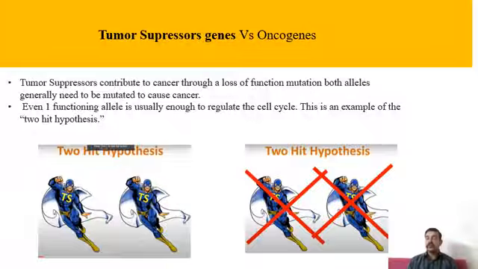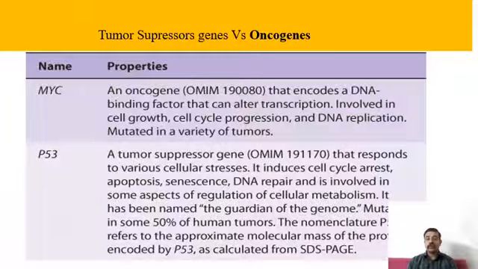So oncogenes are those which work with gain of function. A proto-oncogene undergoes some kind of mutation and it attains more function and becomes hyperactive to perform as an oncogene. Whereas tumor suppressor genes, unfortunately, by the concept of two-hit hypothesis, if both the alleles are mutated, they are not able to perform their function in preventing the cancer. Now the examples of tumor suppressor genes are P53 and MYC. There are so many other examples. I have just shown you P53 and MYC here.